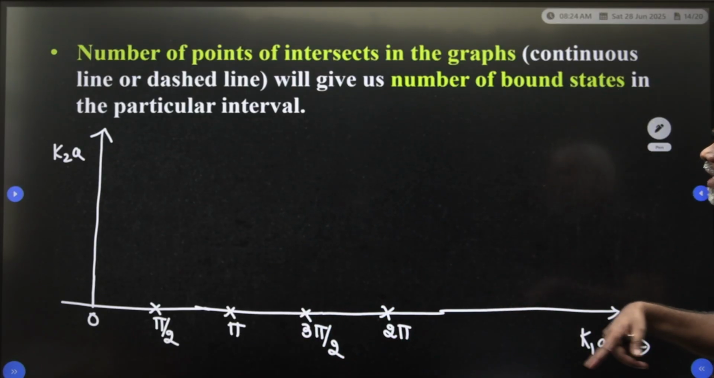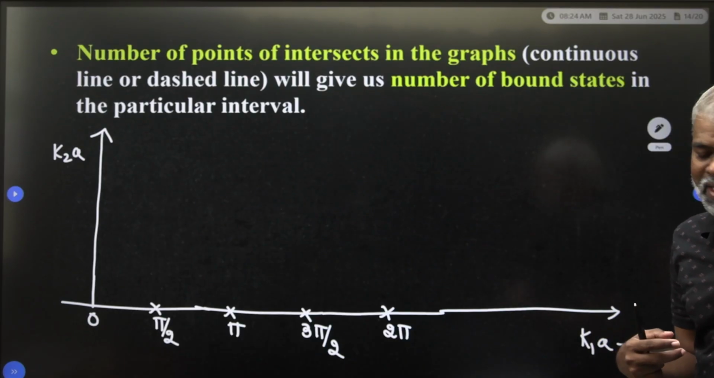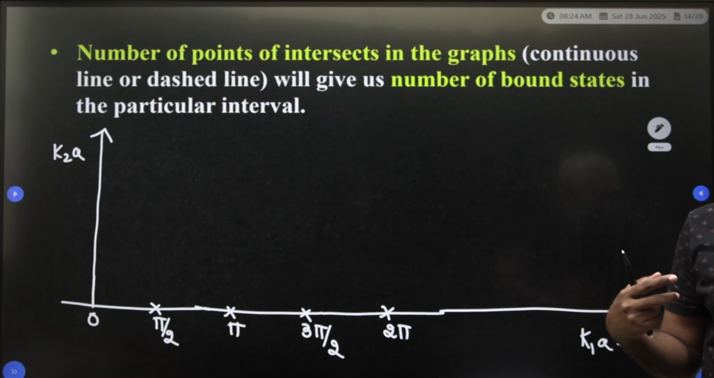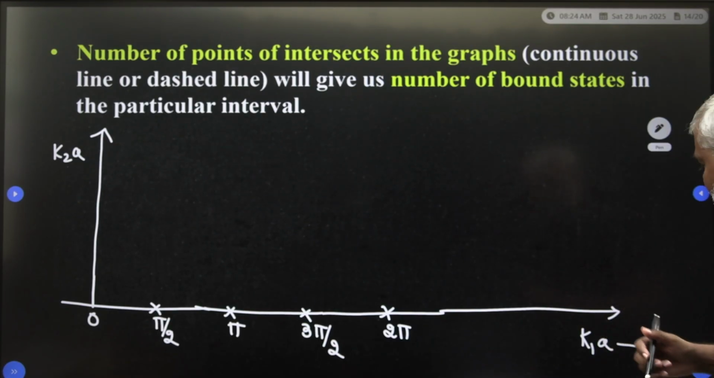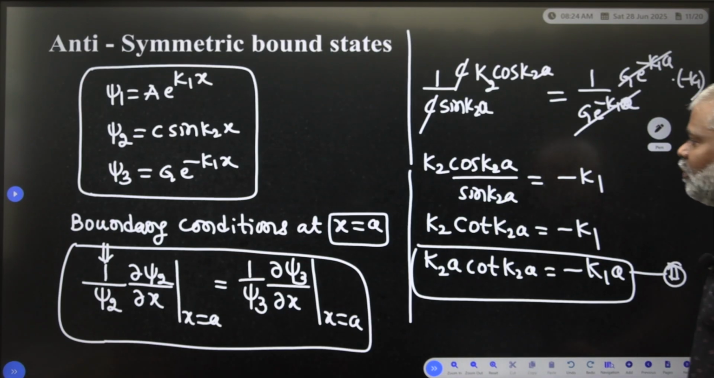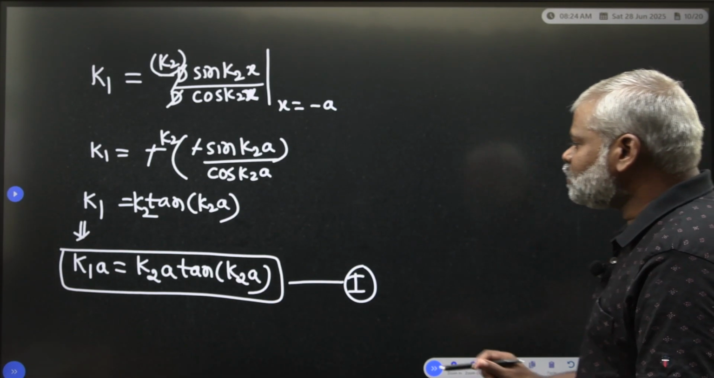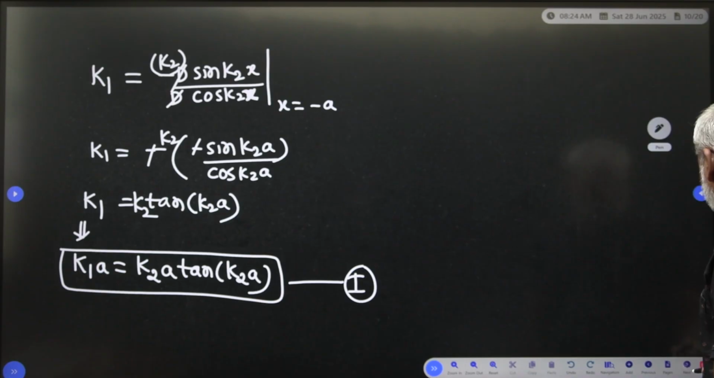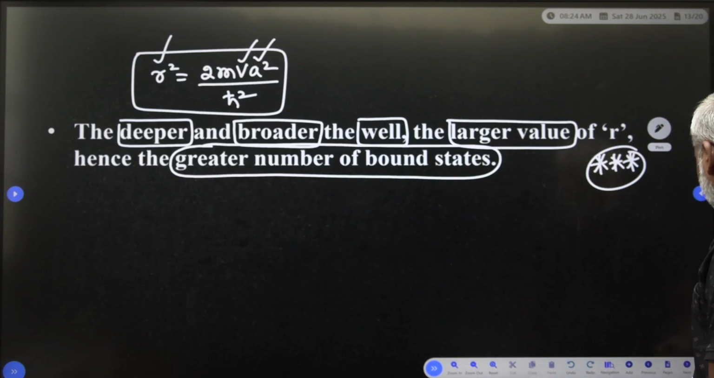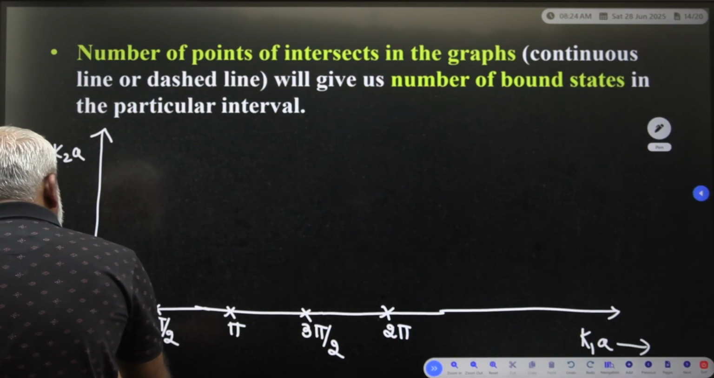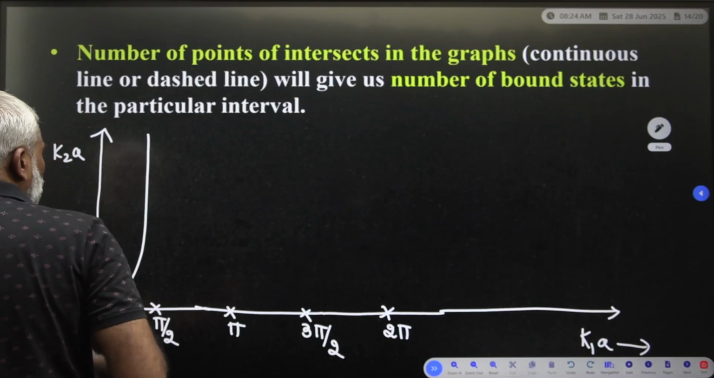First you draw the curve. What are your equations? The K1a and K2a equations. Apply the first boundary condition and you get the first equation: K1a is equal to K2a tan K2a. Based on the symmetric boundary condition, we are going to get this value.